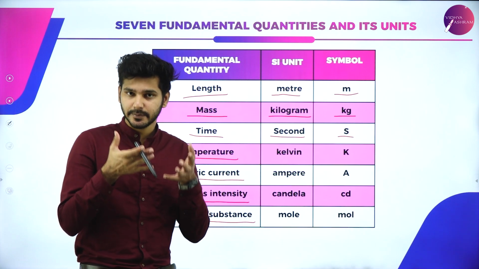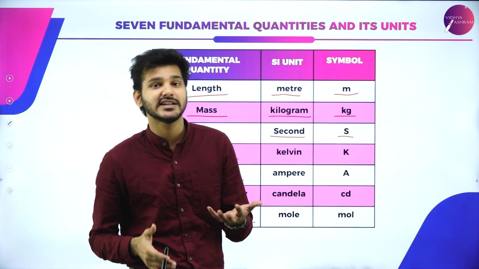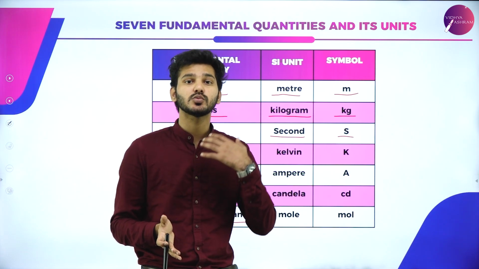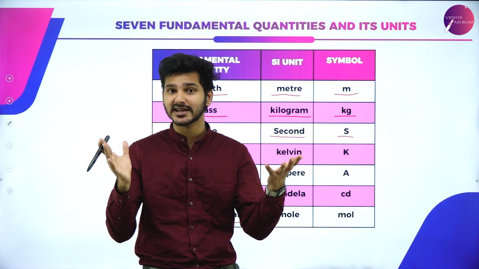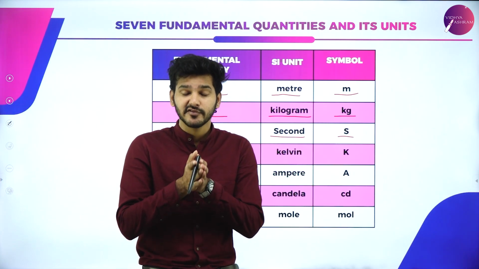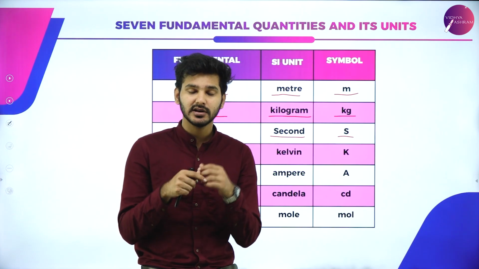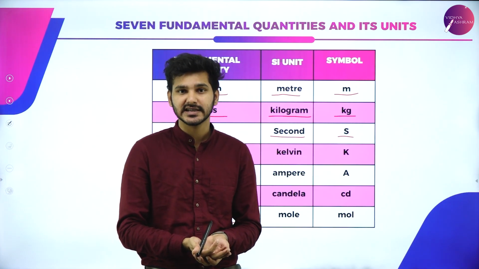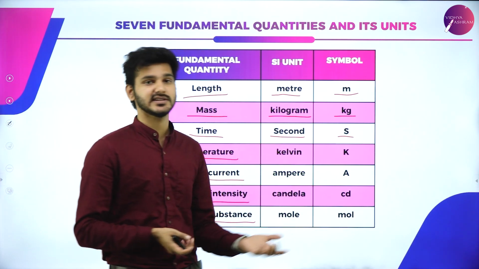Now we have temperature. Normally we use Celsius to define temperature in the surrounding world. It is 23 degrees Celsius, it is 25 degrees Celsius, it is 42 degrees Celsius in certain parts of the world. But for scientific measurements, we use a temperature scale known as Kelvin. Kelvin was a lord, actually a scientist, Lord Kelvin. In his tribute we are using the Kelvin scale.